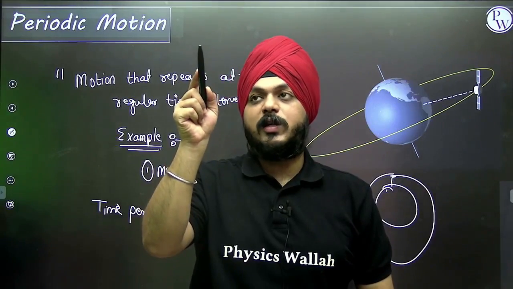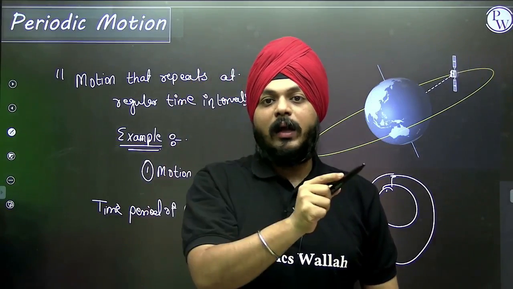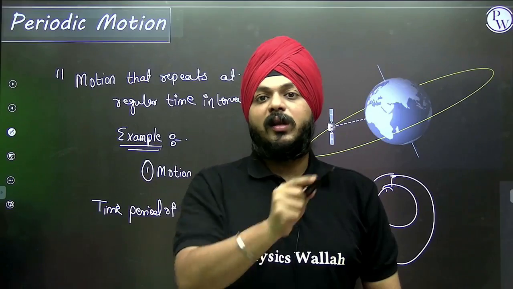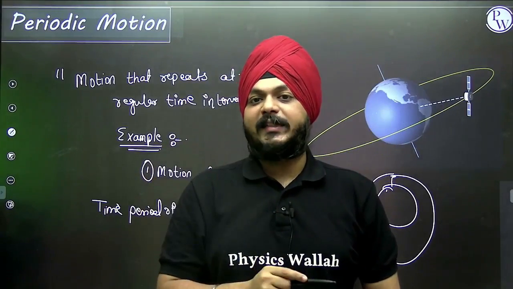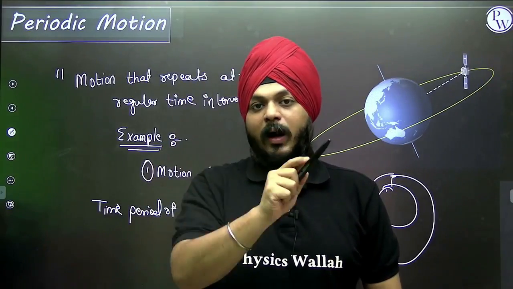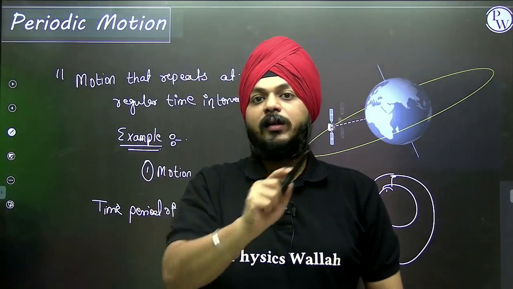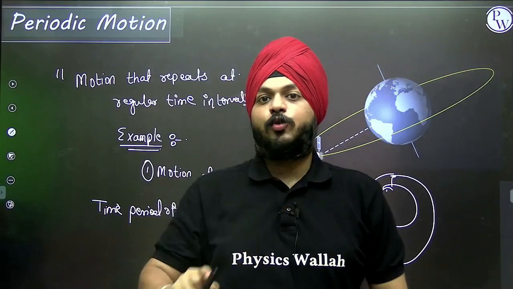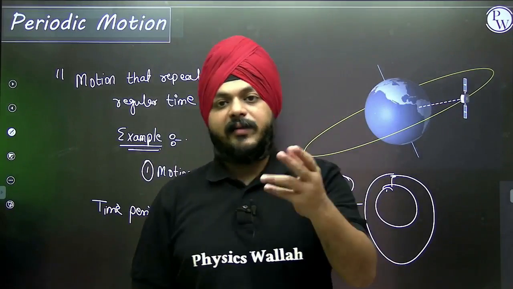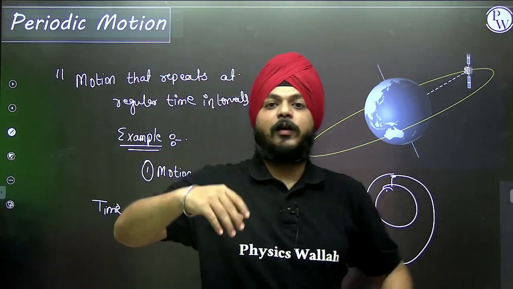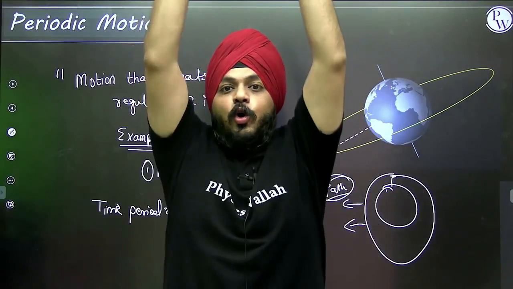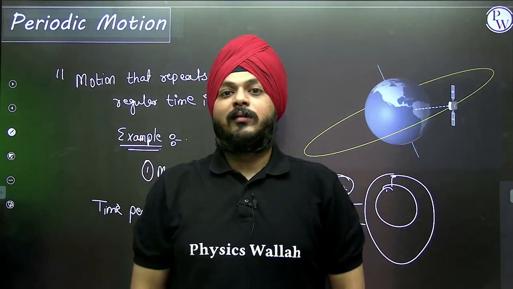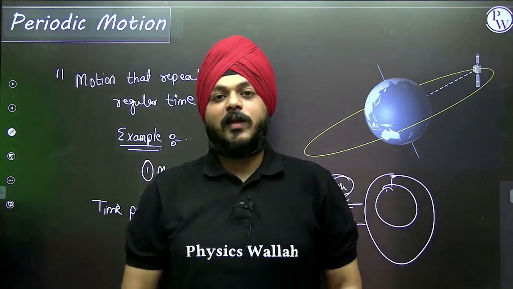Now suppose we change the path like this. Suppose from t equal to 0 it gets started: 1, 2, 3, 4. In a time interval of 4 seconds, one path is getting repeated. 1, 2, 3, 4. That is the periodic motion. The best example of periodic motion is PT exercise: 1, 2, 3, 4. The same path.